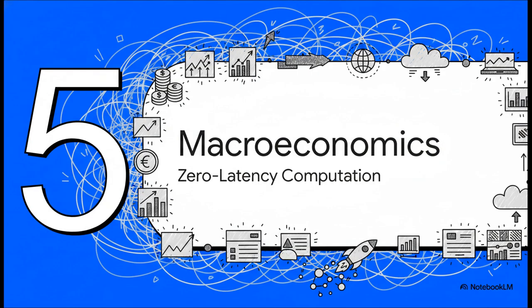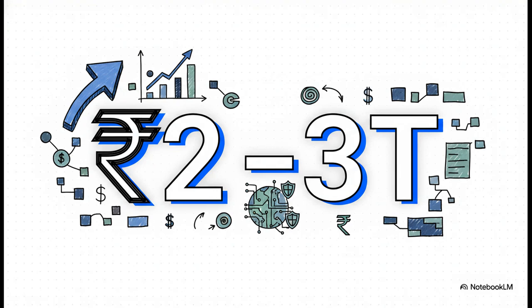Which brings us to Section 5, Macroeconomics and Zero-Latency Computation. The human impact. All right, we've scaled from quantum states to giant rockets, so let's shift focus to human-scale systems. Just let this massive number sink in for a second. 2 to 3 trillion rupees. Using real-time macroeconomic data, Vogt applied the AM-Regulator to the government macro system of India. The result? An estimated fiscal stability gain of 2 to 3 trillion rupees. And it scales to global financial systems too, estimating roughly $1 trillion in systemic loss avoidance during crisis shocks. It basically acts as an instantaneous safety net.